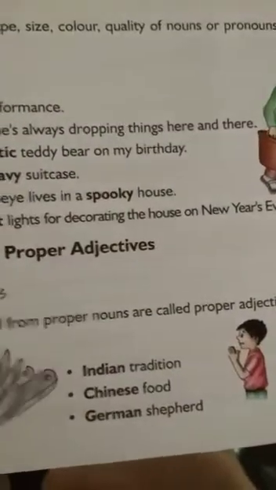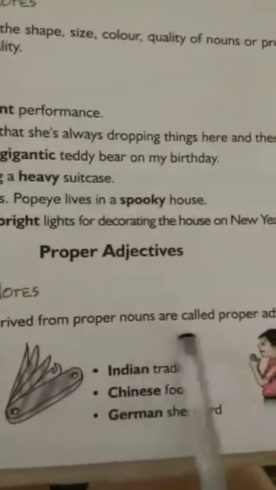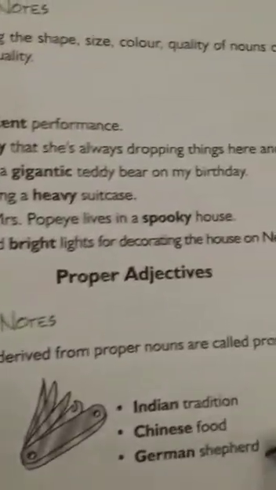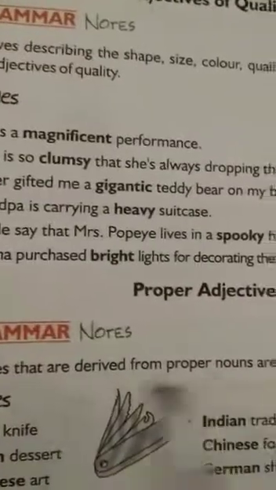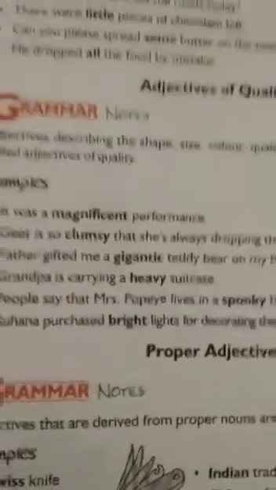Then students, proper adjectives. What are proper adjectives? Adjectives that are derived from proper nouns are called proper adjectives. Students, here are some examples: Swiss knife, Indian tradition, Italian dessert, Chinese food, Japanese art, German shepherd. Students, these refer to a name. So, these are the proper adjectives.